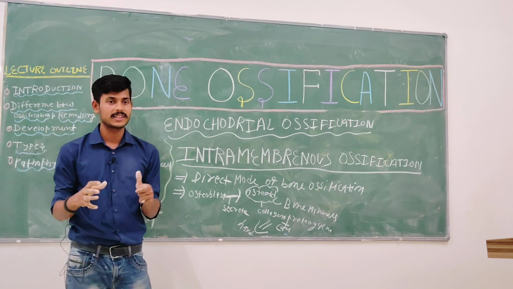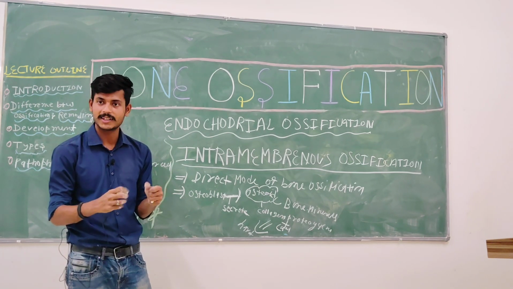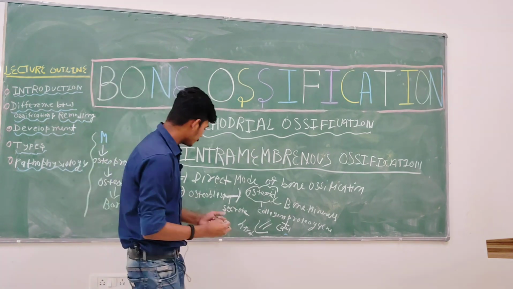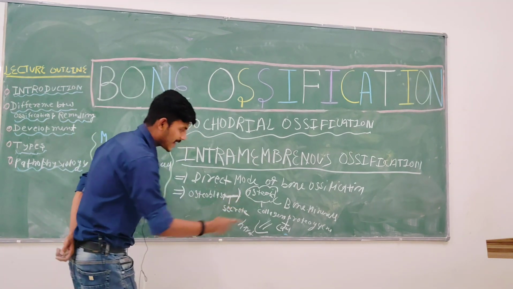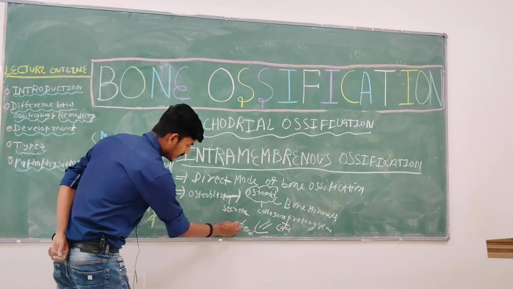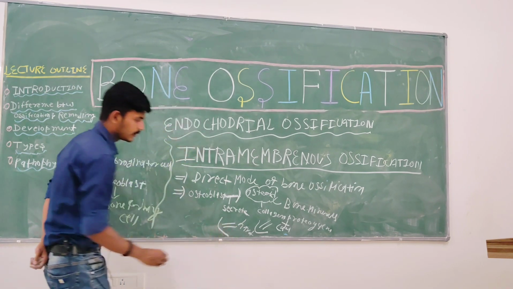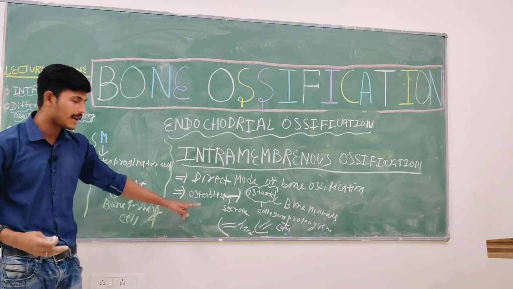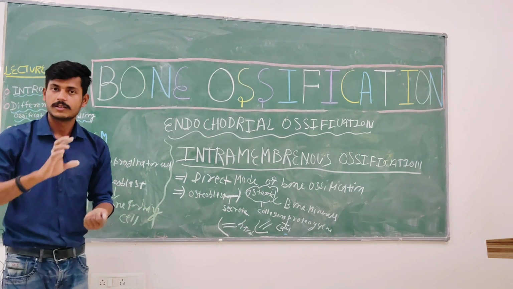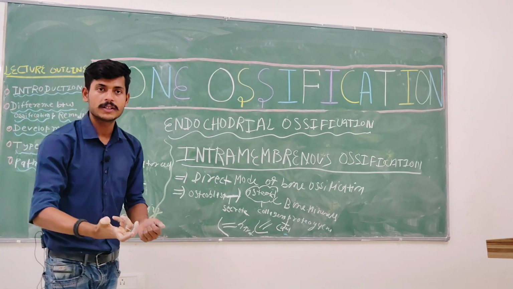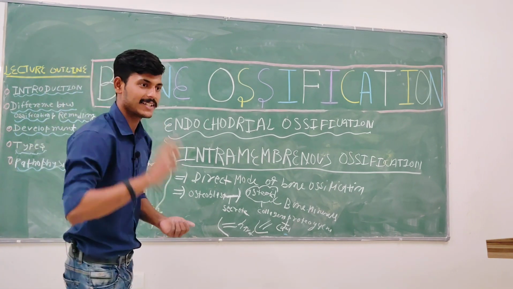Once they are trapped and the matrix is formed, the osteoblast transforms into the osteocyte.